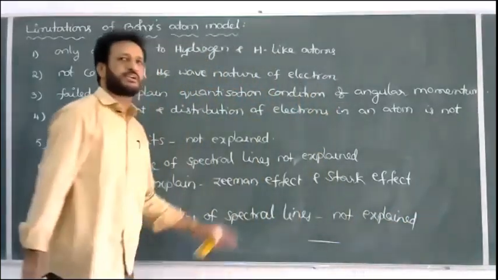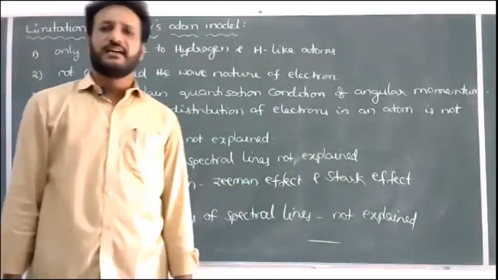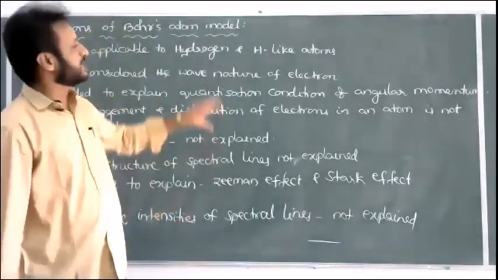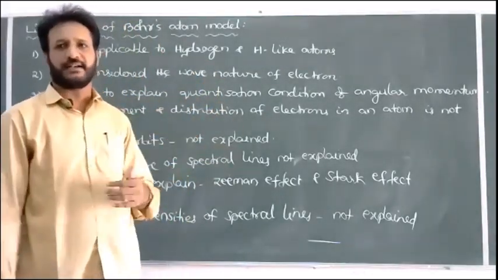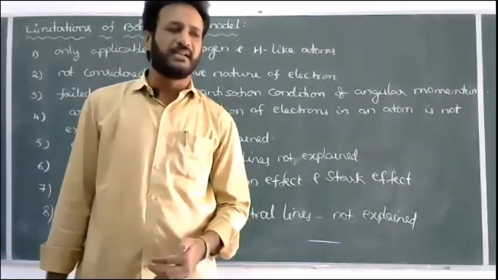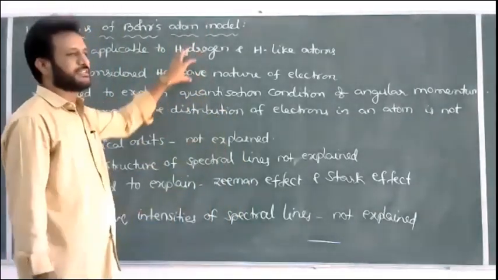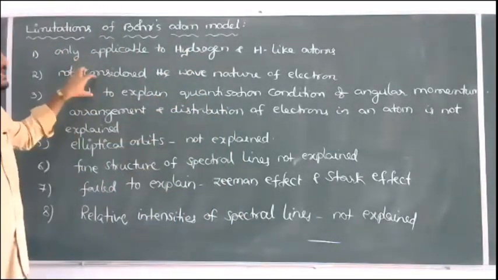So these are some of the drawbacks of Bohr's model, and later these drawbacks were rectified by various models like the Sommerfeld model and the vector atom model. So these are some of the limitations.